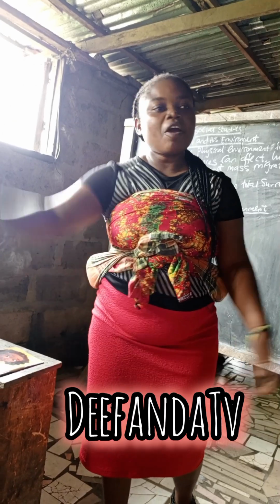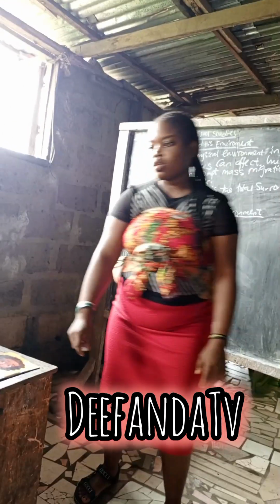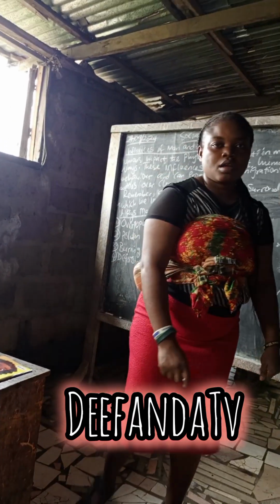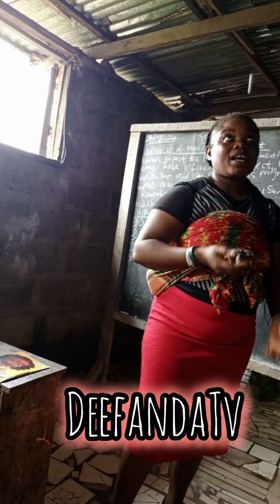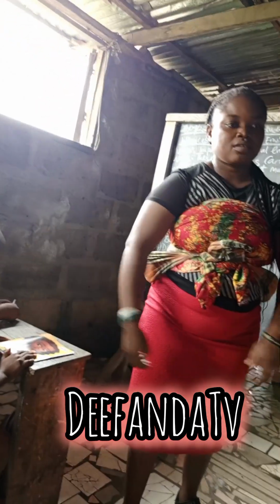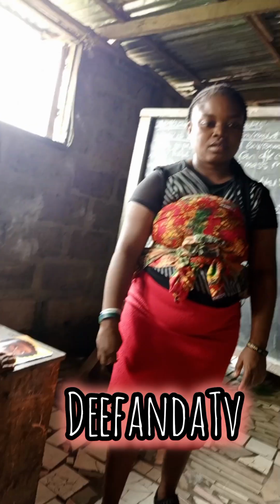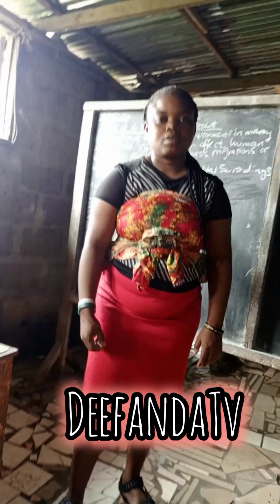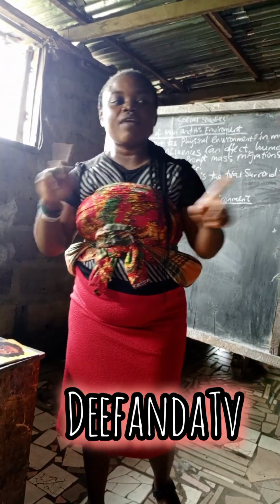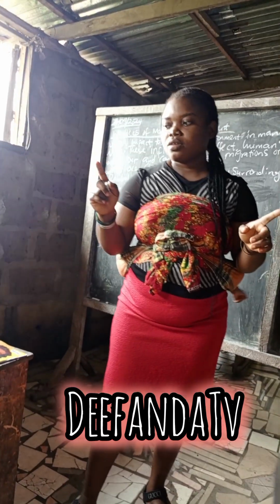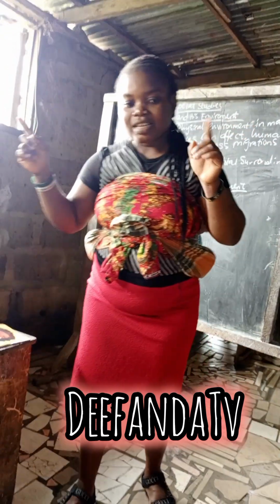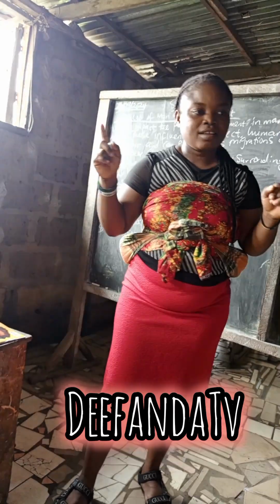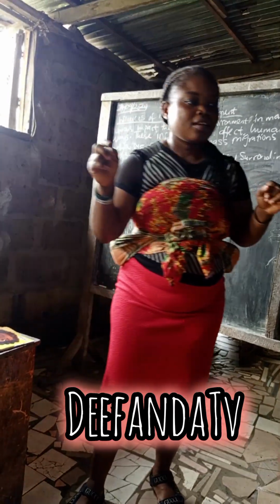All right. Do you have any question for me? Okay, I will ask. What is environment? Environment is the total surrounding in which we live. Good. Types of environment: social environment and physical environment.